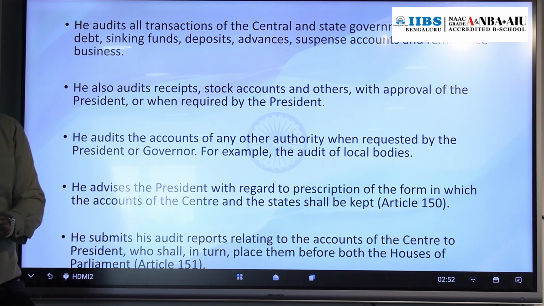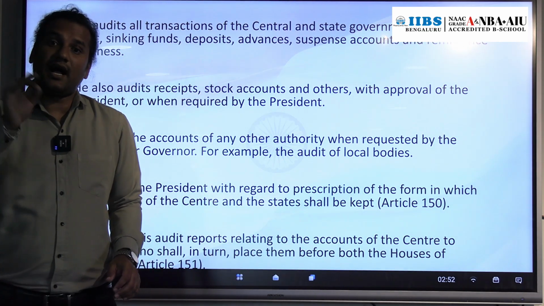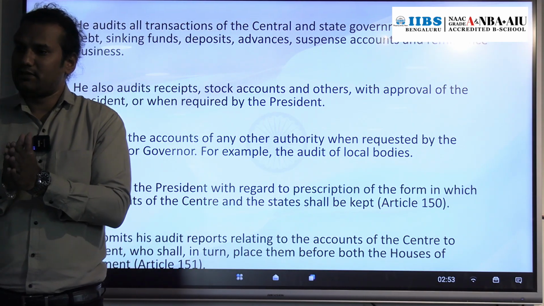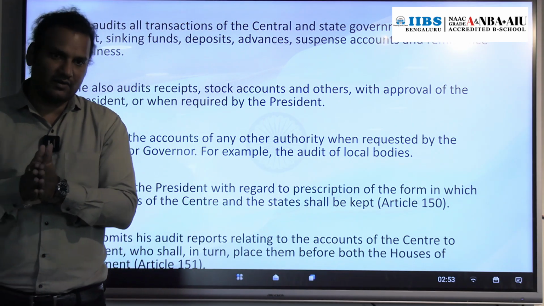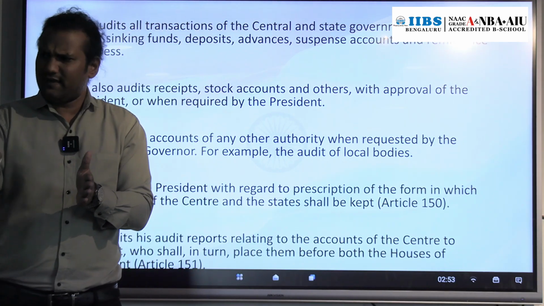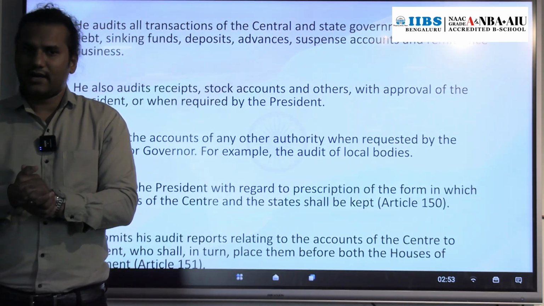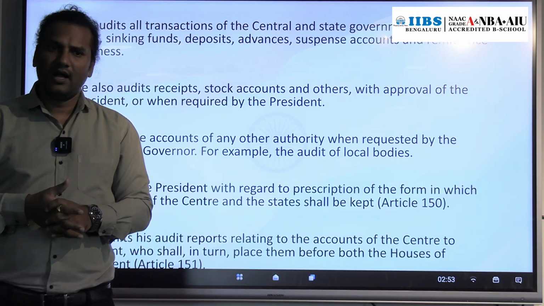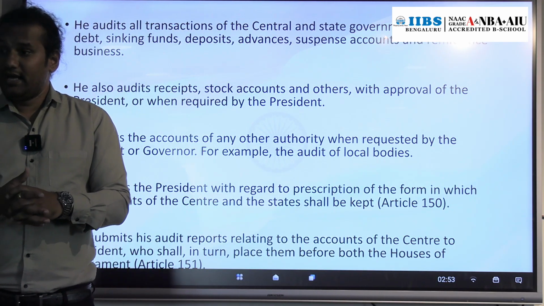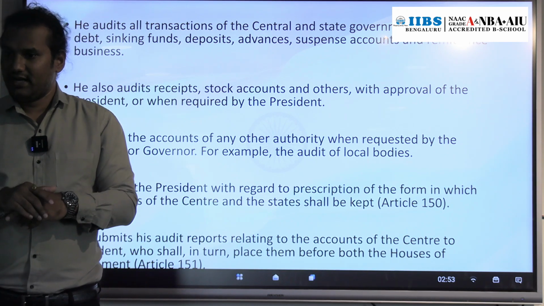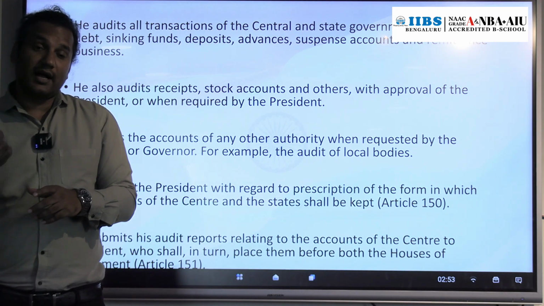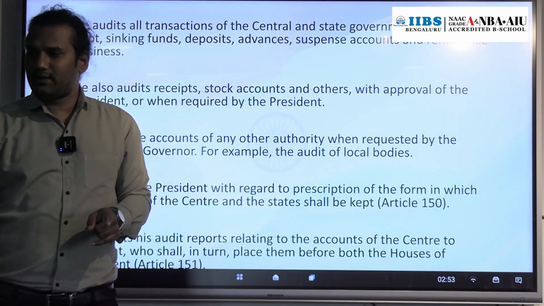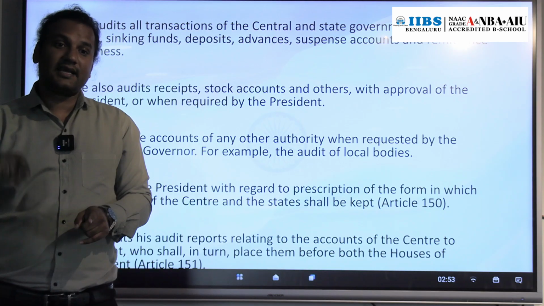Then apart from that, CAG will also audit other accounts. Other accounts means, take an example, local government accounts. We have the local self-government. At rural level, we have Panchayat Raj institutions. At urban level, we have urban local bodies. If the governor requests the president, and the president requires CAG to audit the accounts of local government also, then CAG can do that.